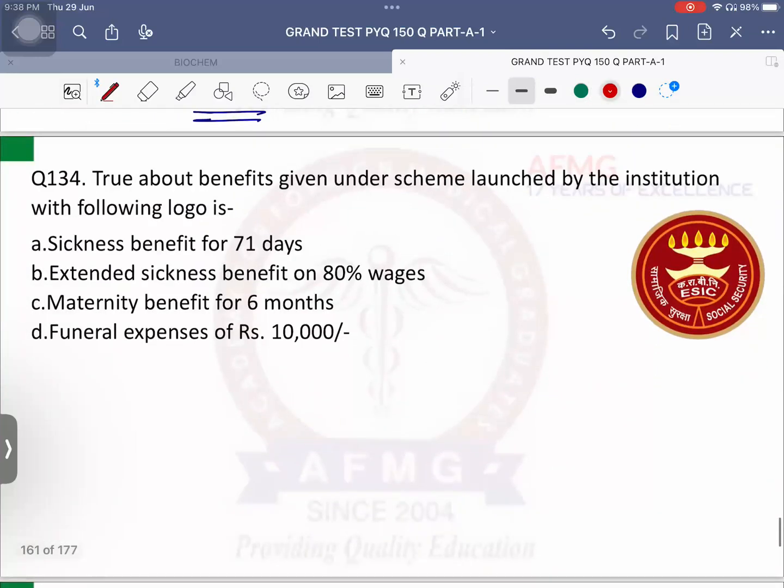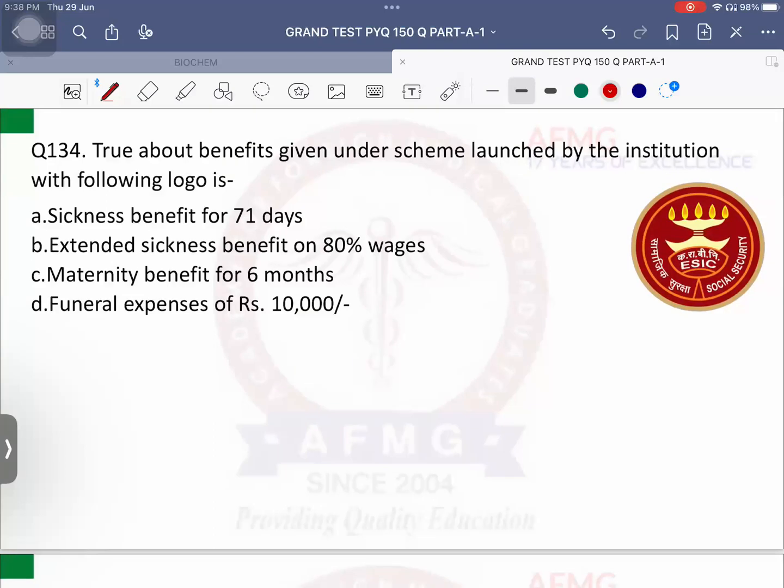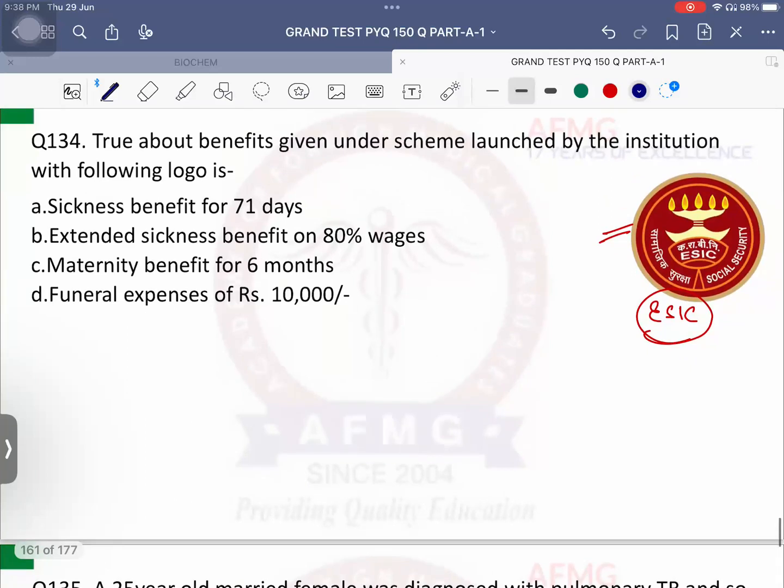Okay. Question number 134. True about benefits given under the scheme launched by the institution with the following logo. Which logo is it? Yes, I see. Employee State Insurance Corporation. Usually under this, sickness benefit is given. For how many days? 91 days. On how many percent wages? On 70% of wages. Okay, so this is a wrong statement.